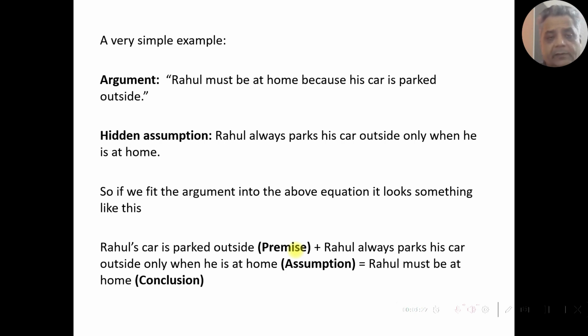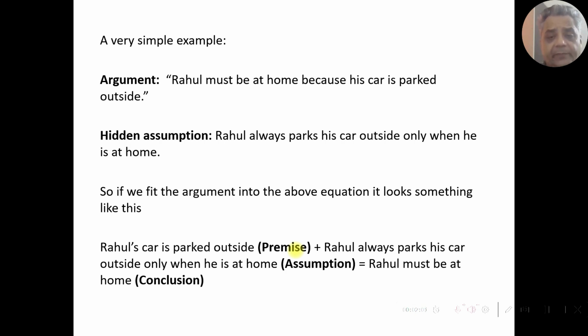So now why do we say that Rahul always parks his car outside only when he is at home is an assumption? Because there is no such information in the argument, but the author is simply assuming this fact to be true. That's why he has given the conclusion that Rahul must be at home. Another reason this is called an assumption is because the reality could be somewhat different.